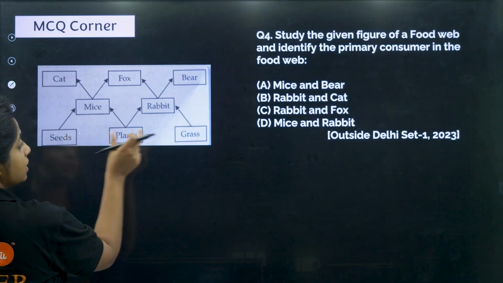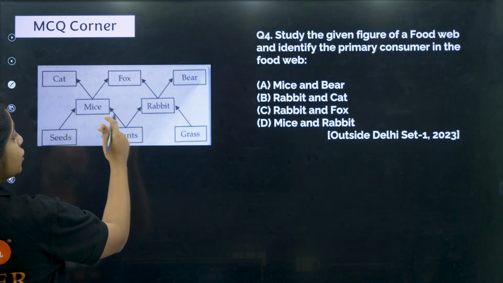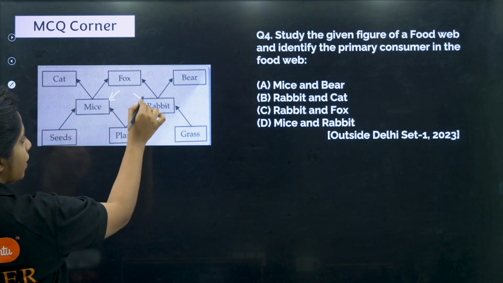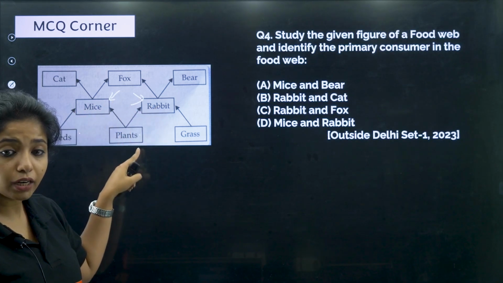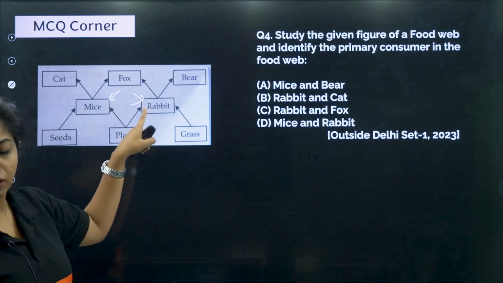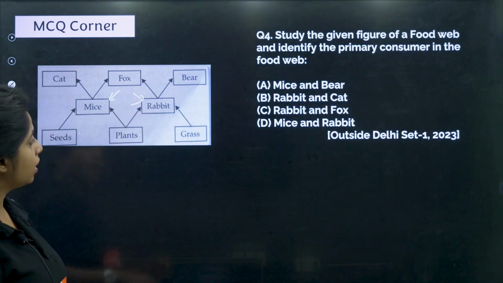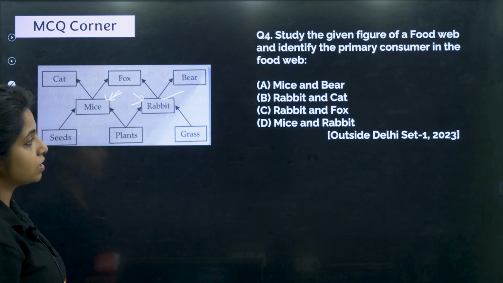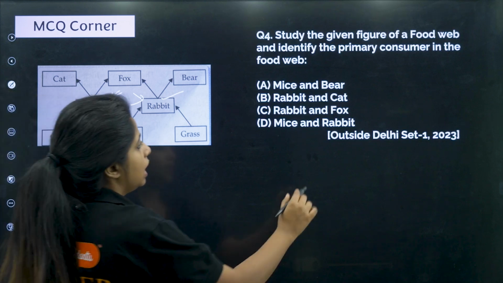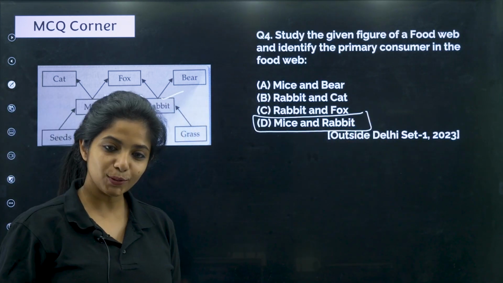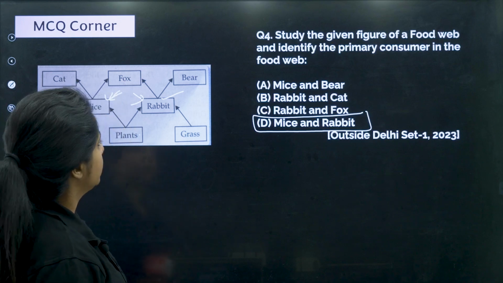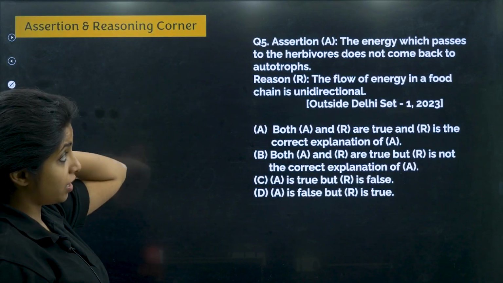Plants, grass, seeds, everything is plant product only, which has been eaten by mice over here and rabbit over here. So can I say that these are the primary consumers? They are going to directly feed. Can I call fox a primary consumer? No, it cannot. So these are the ones that are known as the primary consumers, that is mice and rabbit, and D becomes your answer. Cool? Works? Chalo. Next question, assertion and reason.